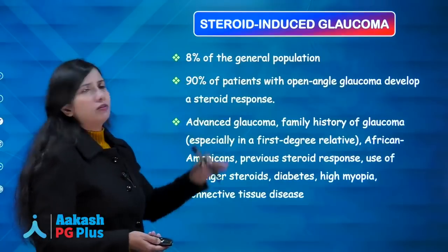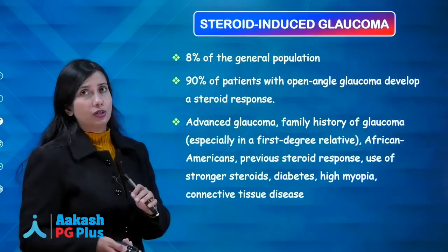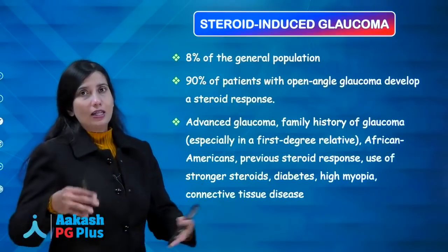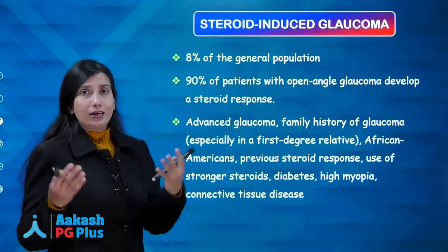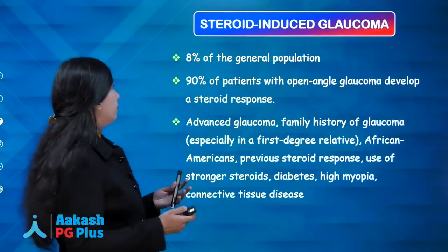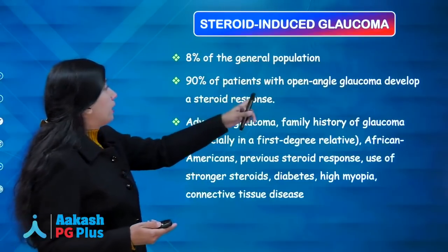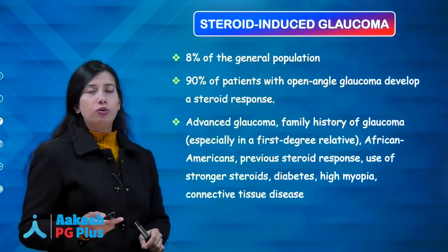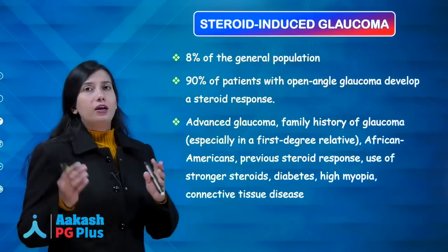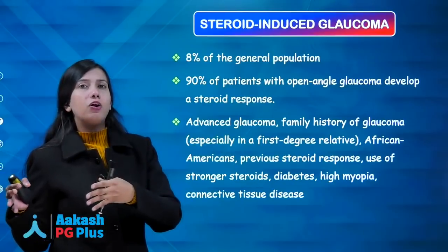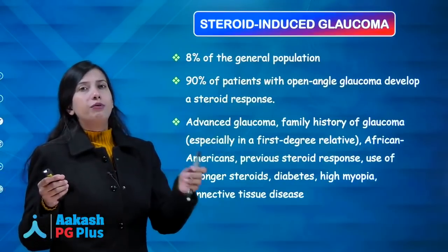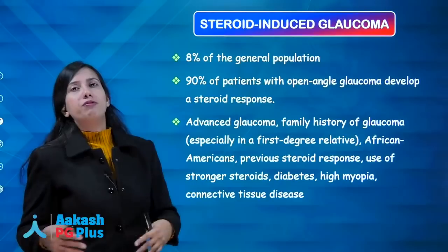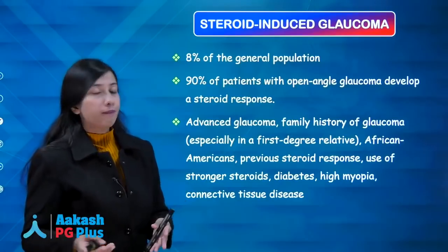It is seen in 8% of the general population. That means that if you give them steroids, they will have increased IOP. That can be seen in 8% of the people. But in patients with open angle glaucoma, 90% of them will show steroid response, meaning in a patient who already has open angle glaucoma, if you give steroids, the IOP will increase furthermore.